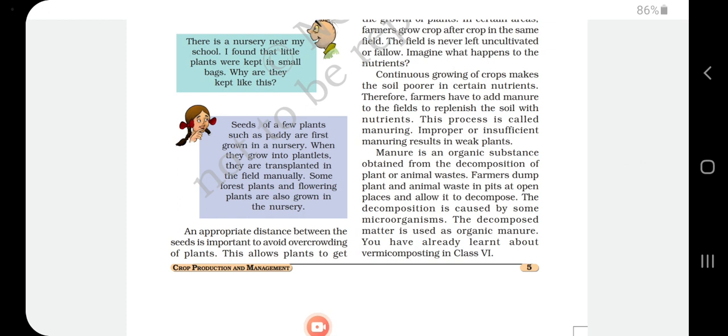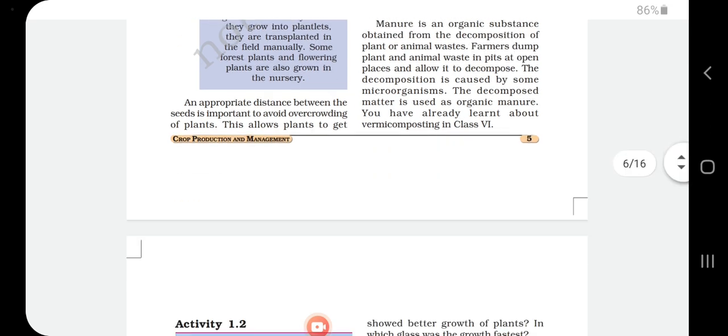Leave it as such for 1 month so it gets decomposed with the leaves. It is suitable for growing good plants. The decomposed matter is used as an organic manure. You have already learned about vermicompost.